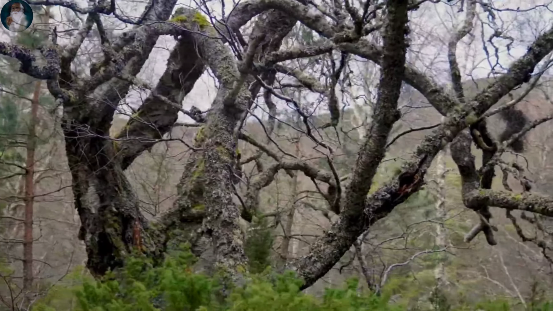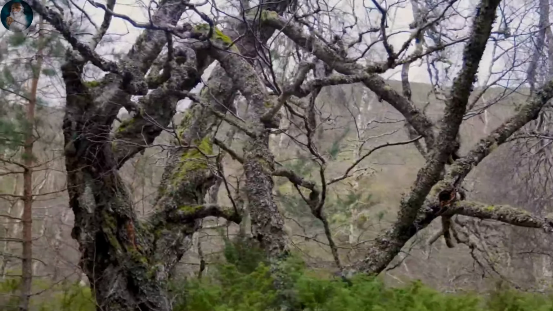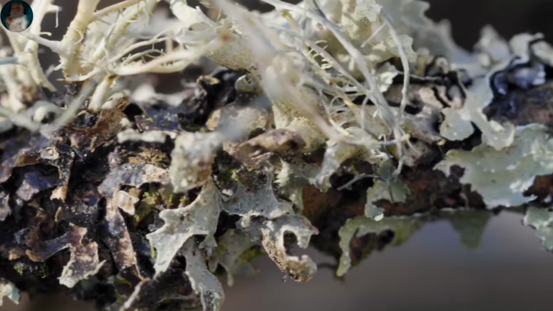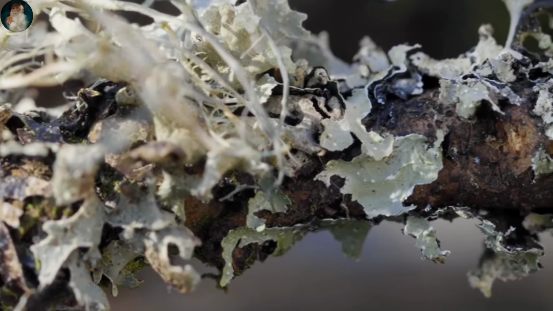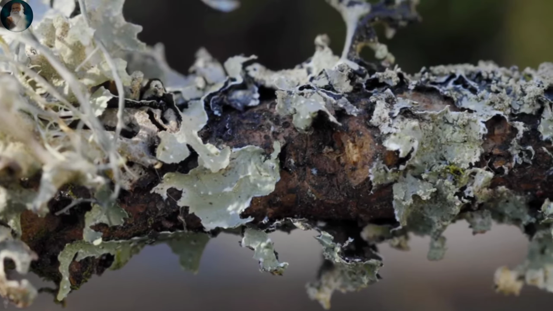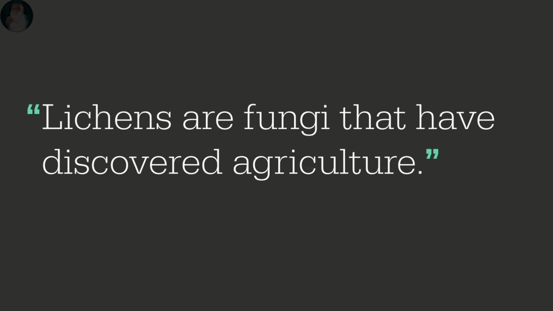Symbiosis is an intimate biological union between two organisms. This is essentially a gradient with mutualisms at one end and parasitisms at the other. And so, where do lichens fall? Well, it depends on the lichen. One of my favorite lichenologists was quoted as saying that lichens are fungi that have discovered agriculture.